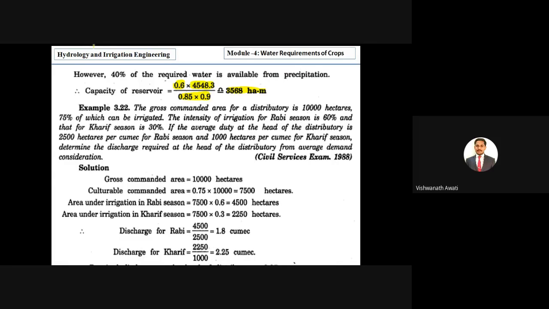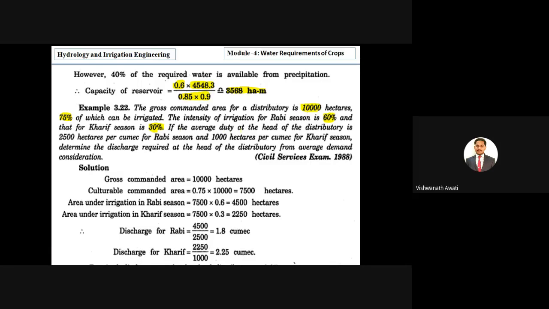Here they have given the gross commanded area for the distributory as 10,000 hectares, 75% of which can be irrigated. The intensity of irrigation for Rabi season is 60%, very important, and for Kharif season is 30%.